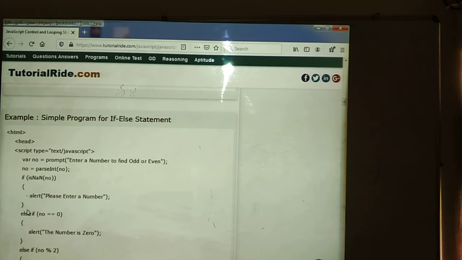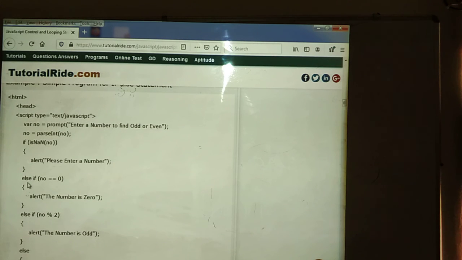Here we are going to open the HTML element. In the head section we are going to write the scripting statements. Then here also we are going to declare one variable with the prompt "enter a number to find odd or even". Whatever number we insert in the particular prompt, it should be determined as even or odd. We need to verify by using number % 2. Then we give the if condition. If this condition is true, then alert. First, please enter the number we are going to enter.